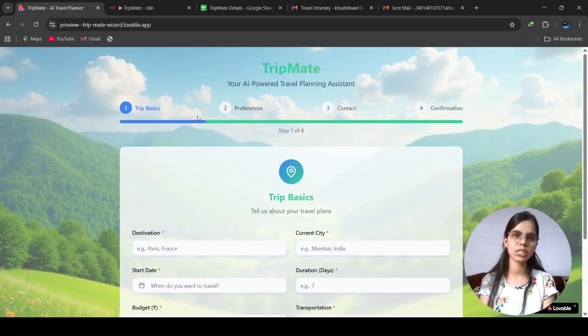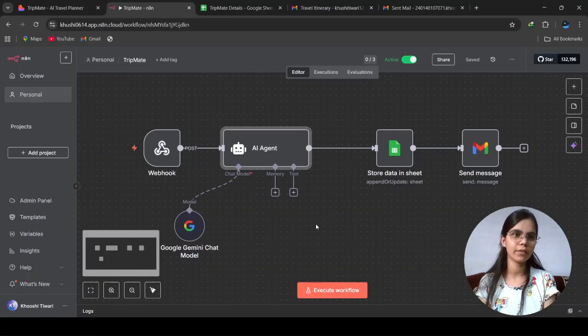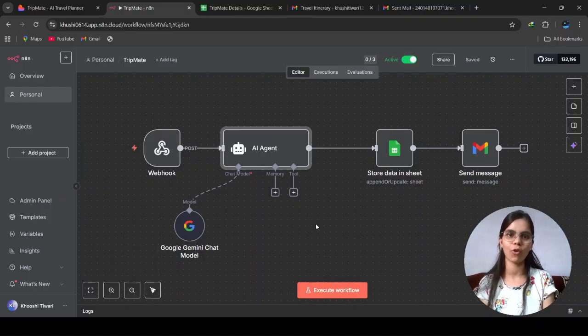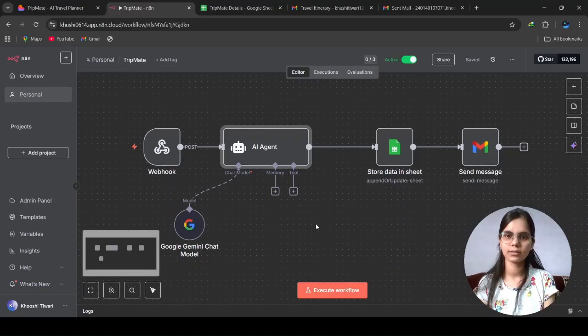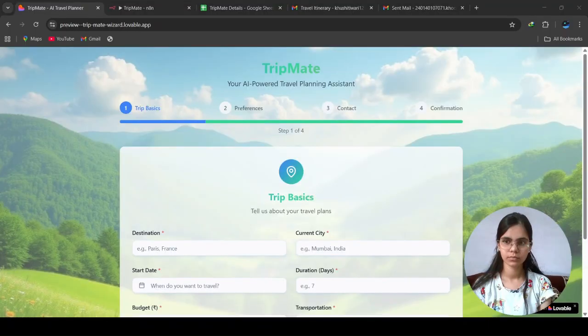So you can use this platform to create your travel planning. Also, I do not have a premium n8n plan, I have a 14 day free trial, so till that time you can use this and create your customized planning.